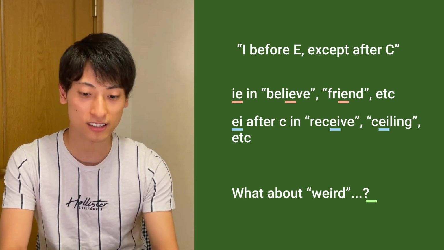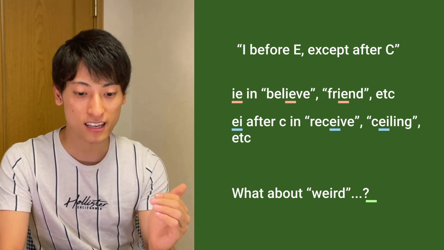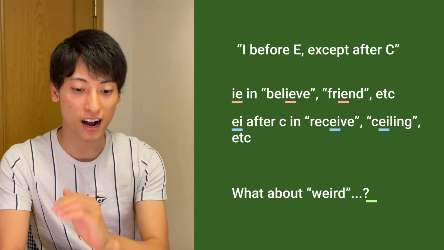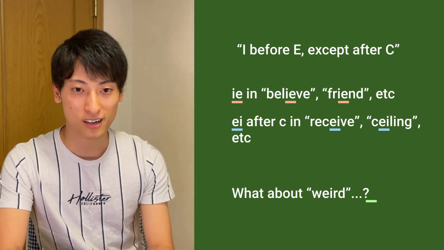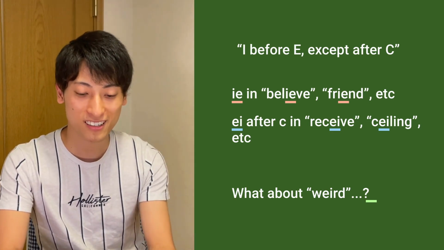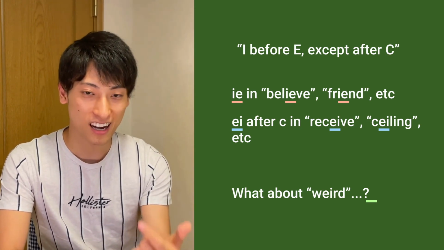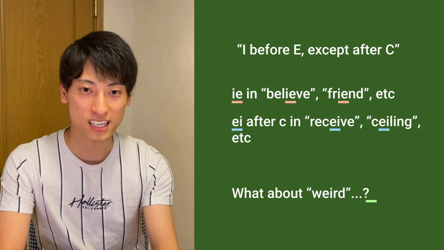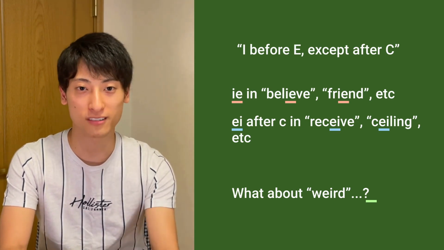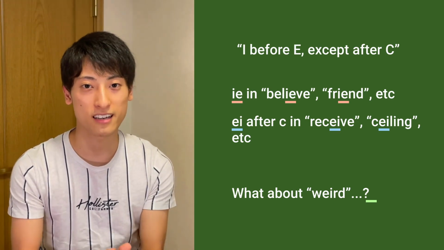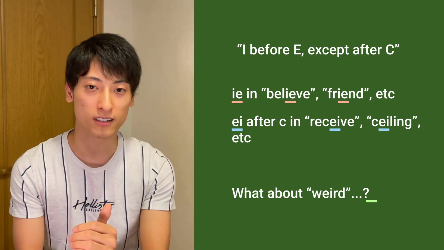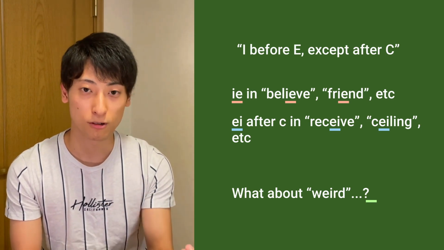There is the letter C, so that's why E has to be before I. That's the rule, but you know, I was like, wait, then what about the word weird? I goes first, but there's no C, right? And I think there are a lot of words like that. I think it's a lot easier to memorize one by one rather than following this rule, right?